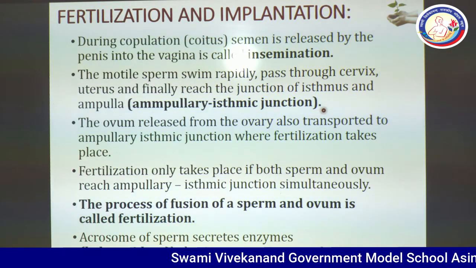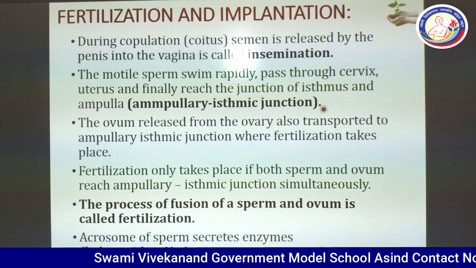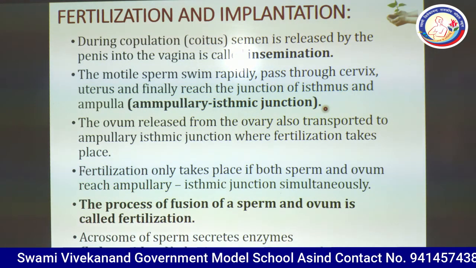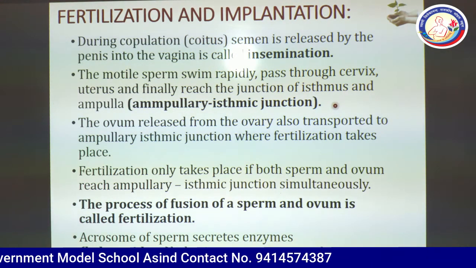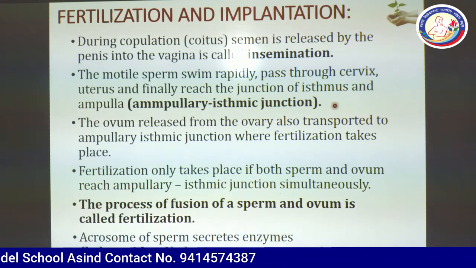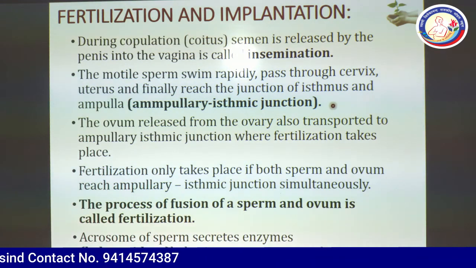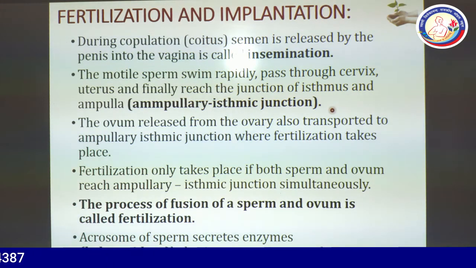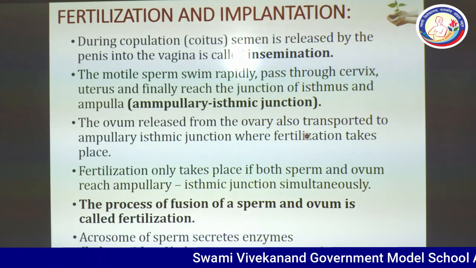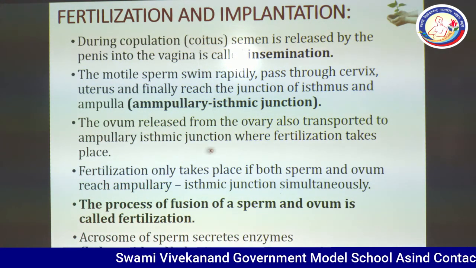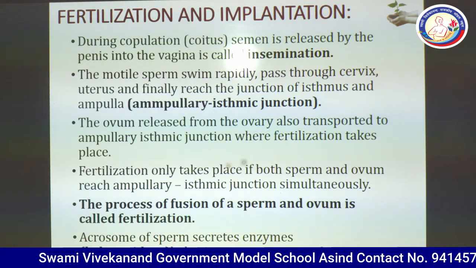Most important question for the NEET level examination: what is the place of fertilization? In the small classes, our answer was oviduct. When you were in class 10th, your answer was fallopian tube. But at this level, your answer must be ampullary isthmic junction. The ovum is released from the ovary and transported to the ampullary isthmic junction, where fertilization takes place.